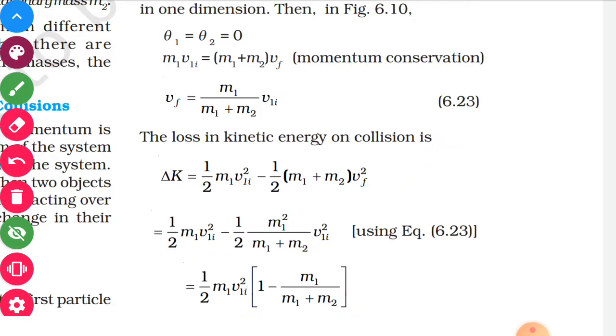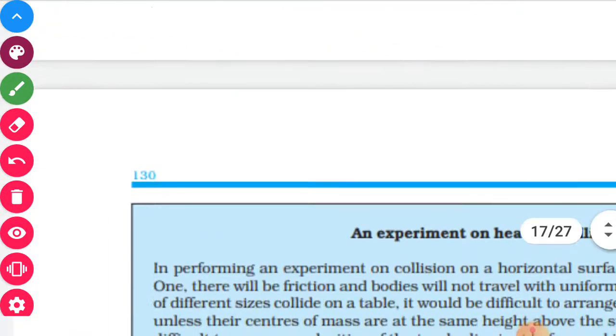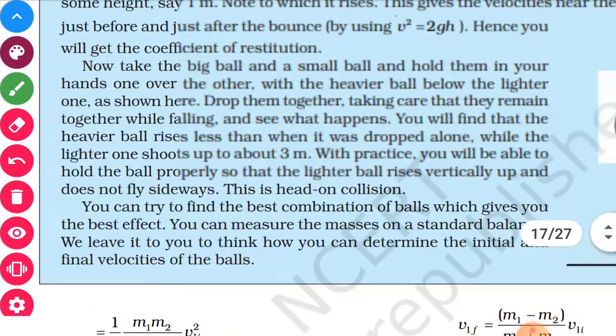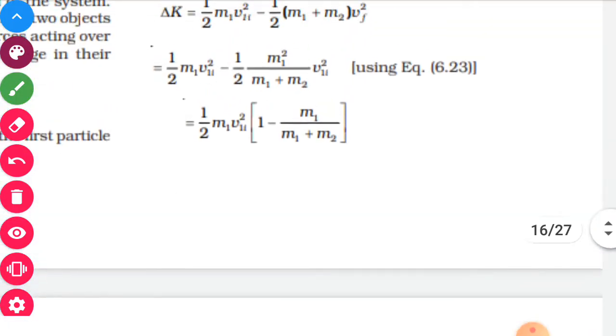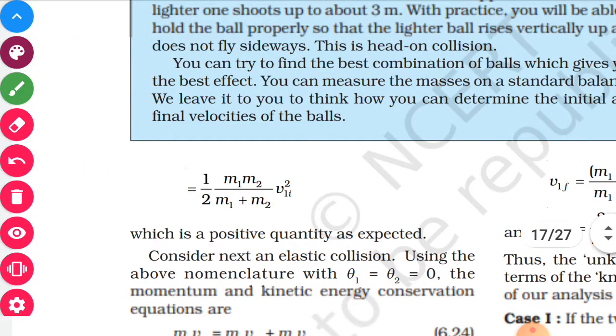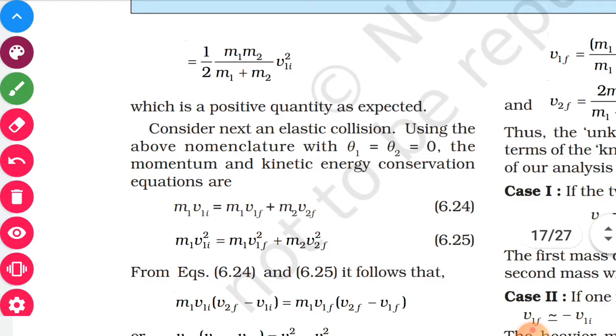So the change in kinetic energy can be easily calculated. Here this is the change in kinetic energy which we got, and it can be written as 1/2 m1 m2 upon (m1 plus m2) times v1i whole square, which is a positive quantity as you expect.